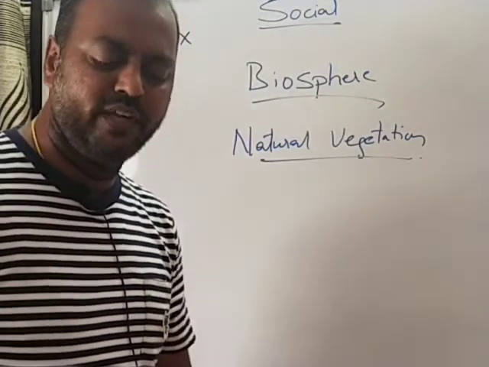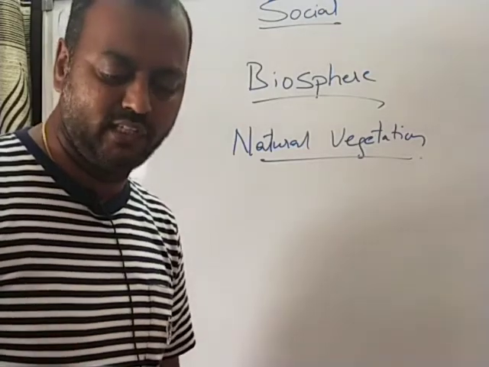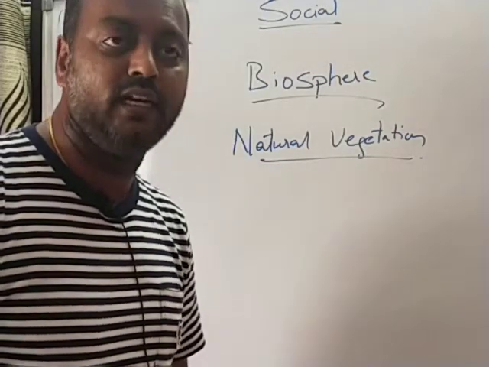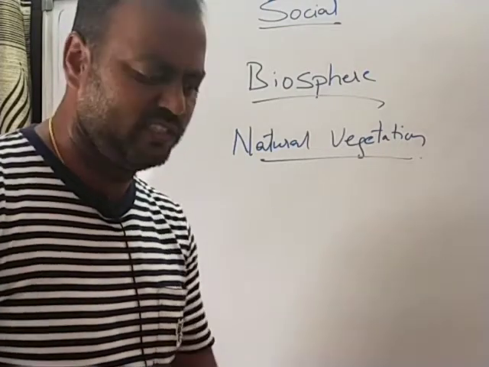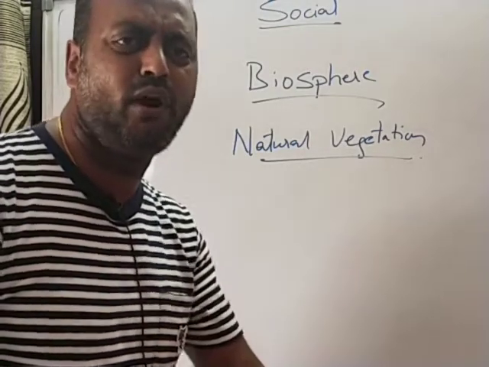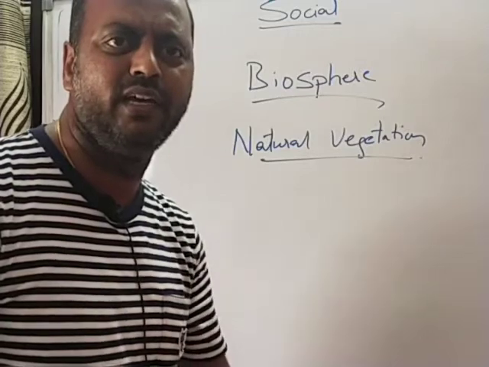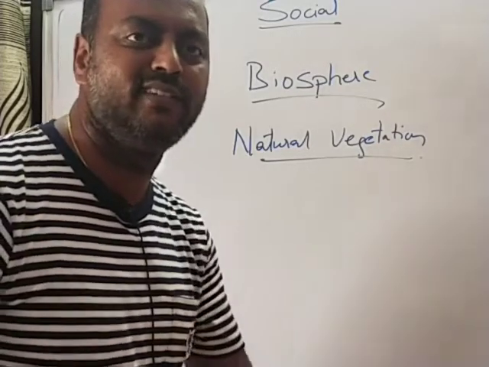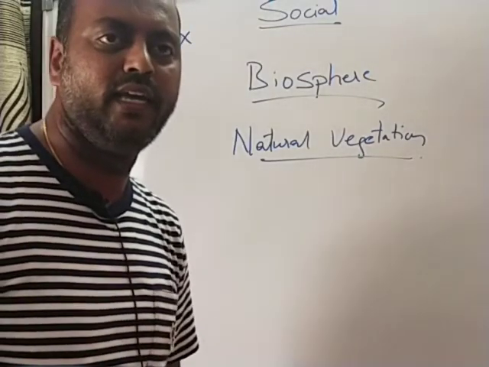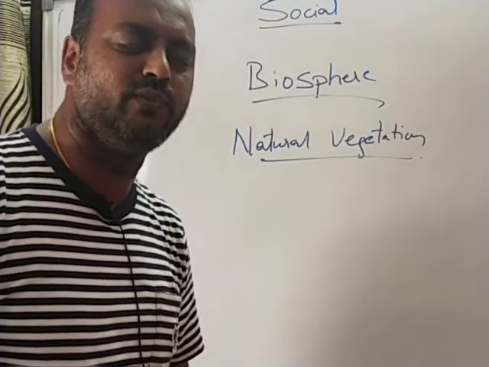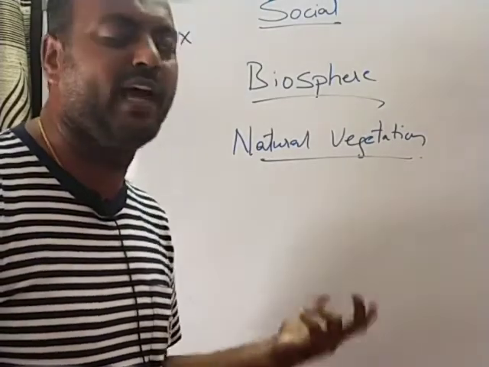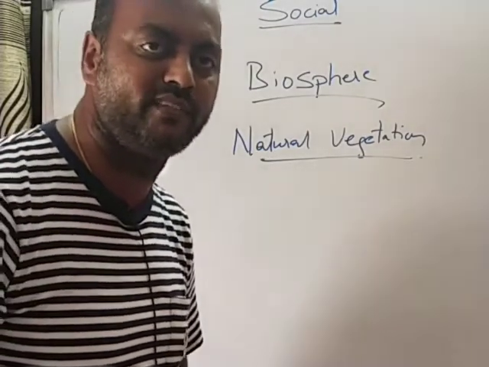In very cold regions like the Tundra region, as well as other very cold regions, there are moss and lichens, small plants, and even algae and fungi, these kinds of things which develop in the cold regions. So, let us learn about this natural vegetation in detail in today's class.